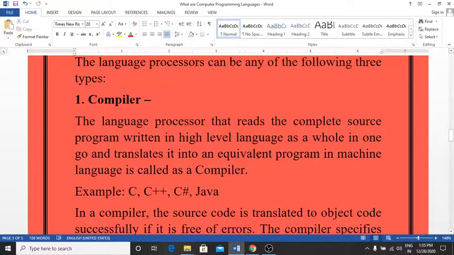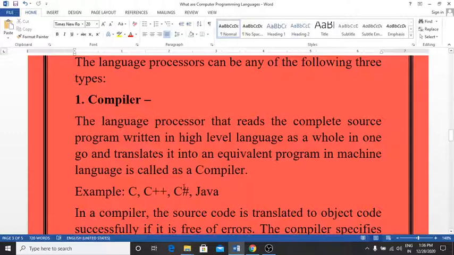The first type is the compiler, a language processor that reads a complete source program written in a high level language as a whole in one go and translates it into the equivalent program in machine language. This is called the compiler. What is a compiler? A compiler is nothing but a translator used to translate high level programming language code to machine level code and to create the executable program.